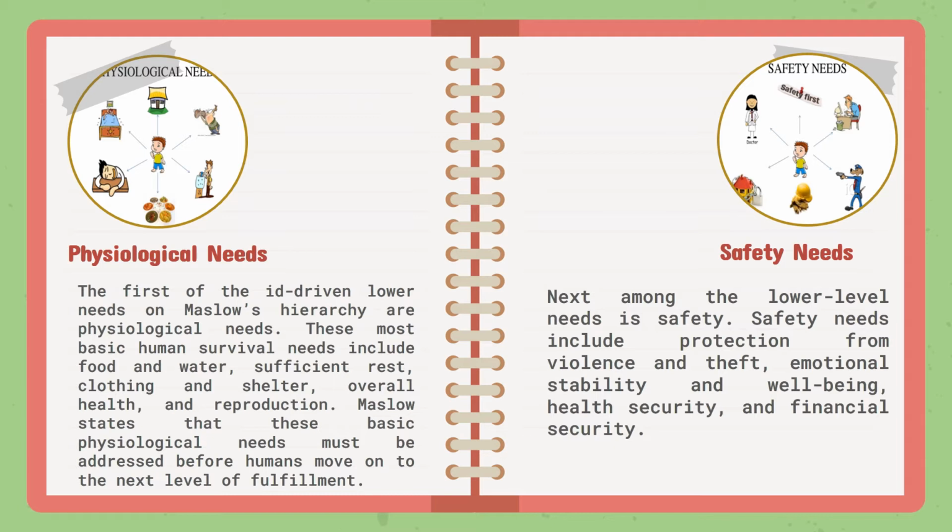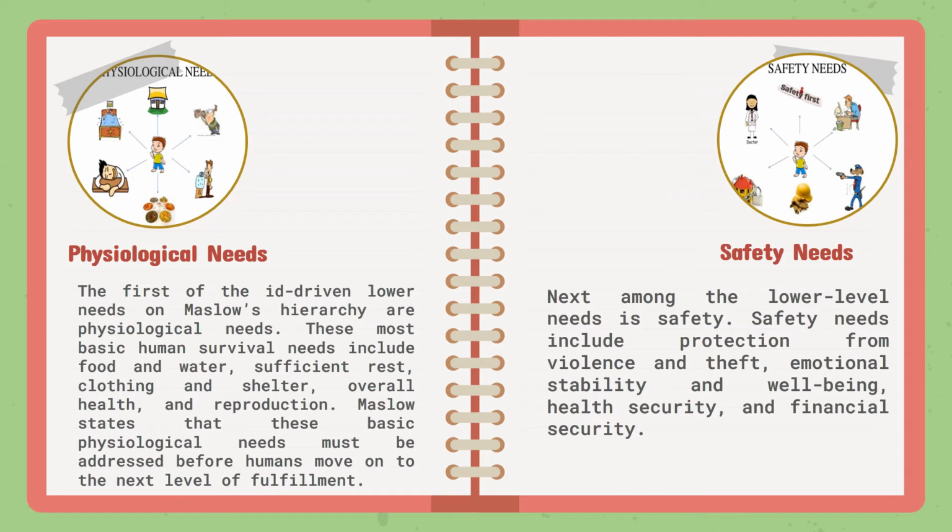Physiological needs are the most prepotent of all. These are the only needs that can be completely satisfied or even overly satisfied. Maslow states that these basic physiological needs must be addressed before humans can move on to the next level of fulfillment. Next among the lower level needs is safety.